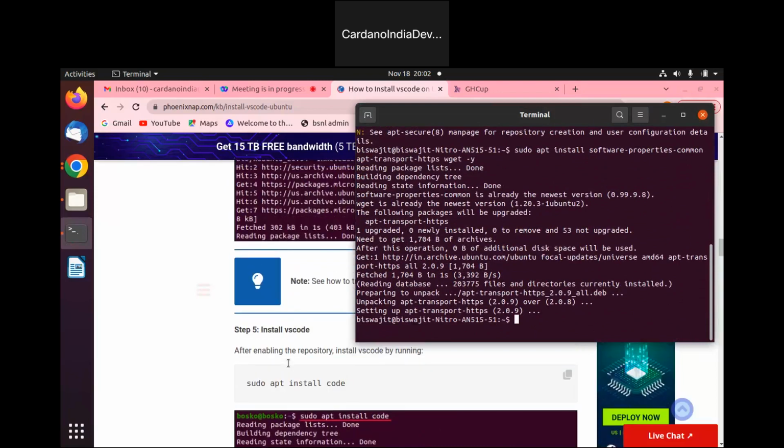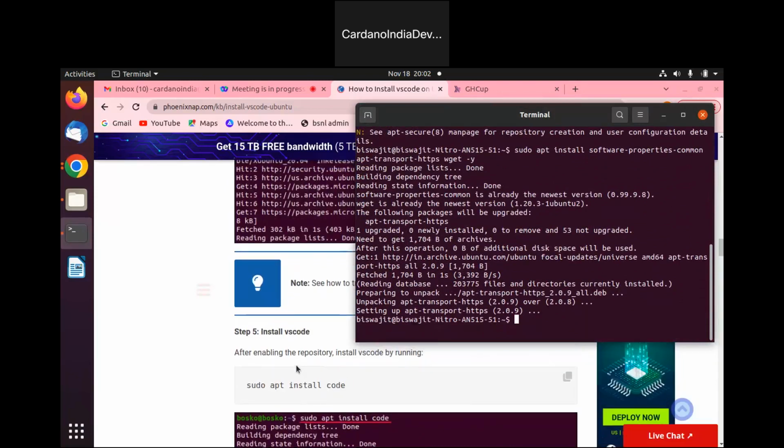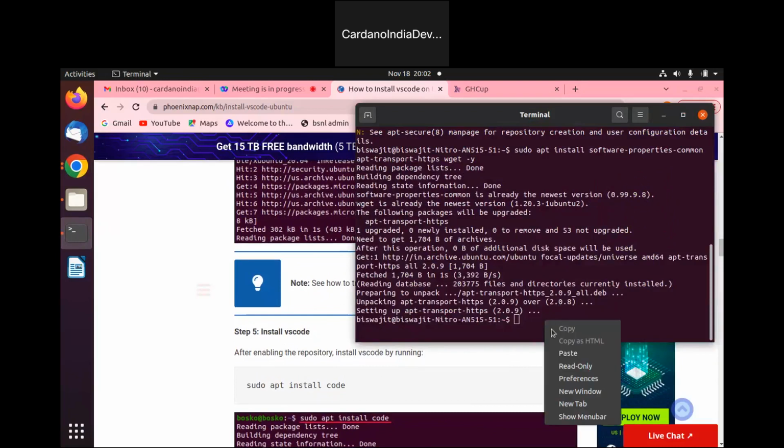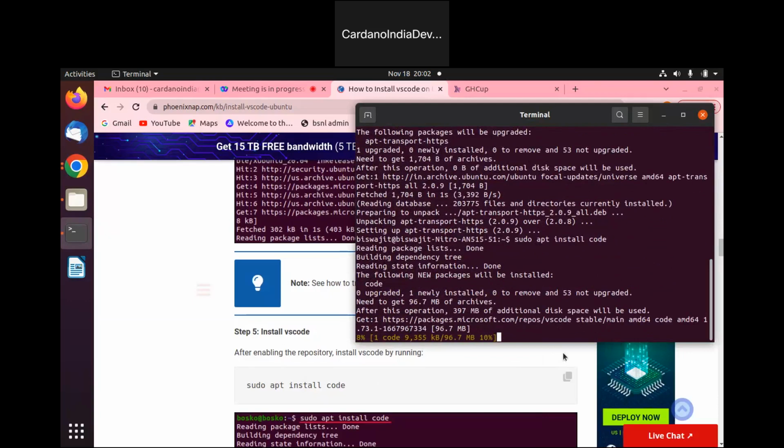Okay. Now we need to install this VS Code. So do sudo apt install code. Once you copy it, paste it inside your terminal, click enter. So it will take some time to install this application. Let's wait for some time.